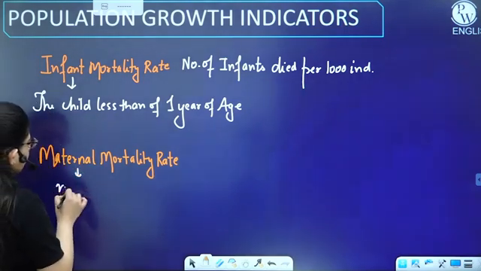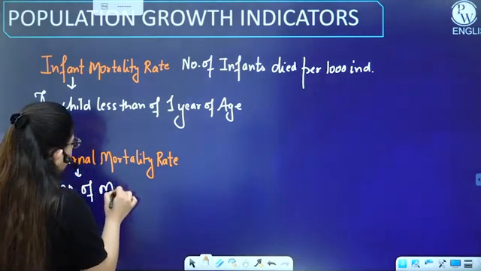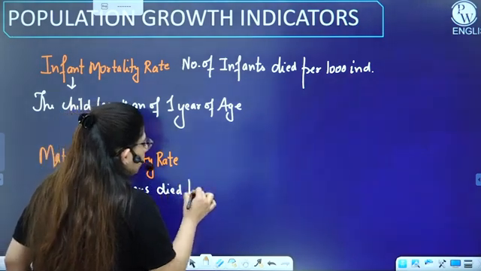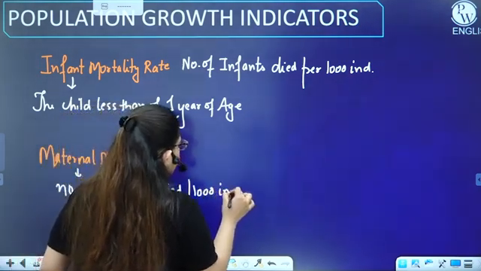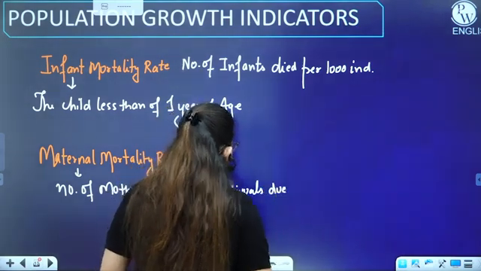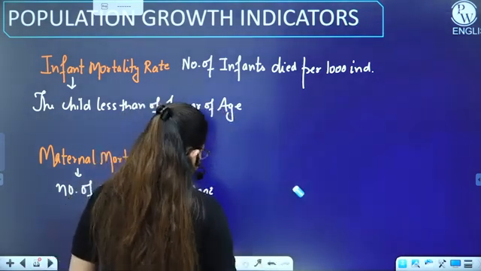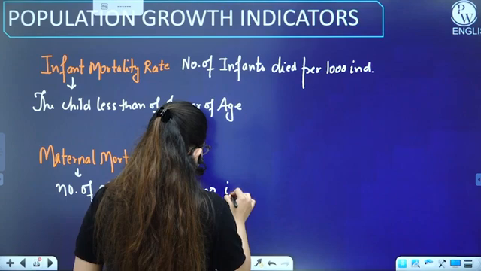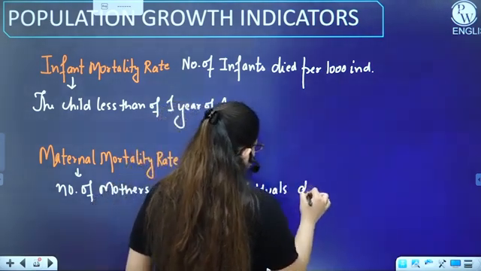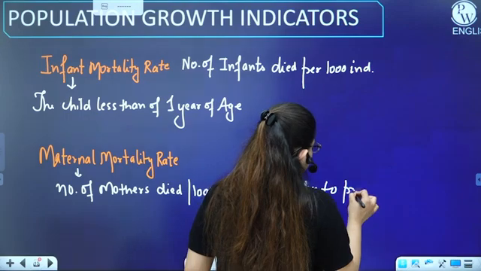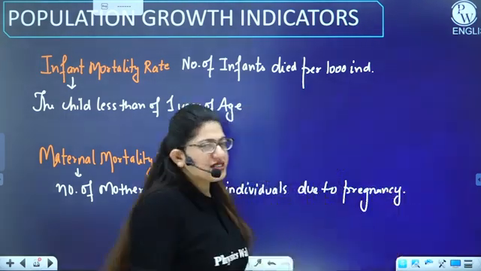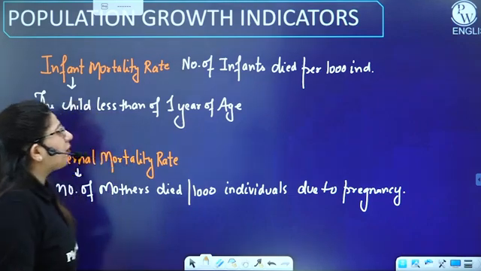So it is the number of mothers died per 1000 individuals due to pregnancy. The word maternal is always used for mothers. I hope you know that.